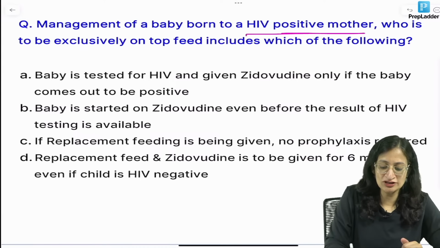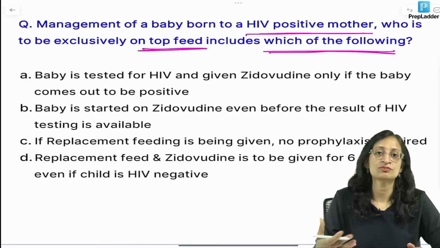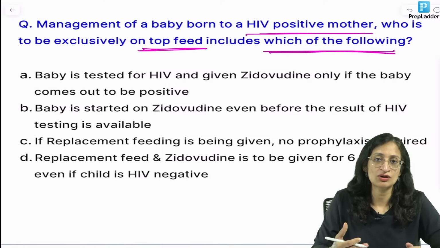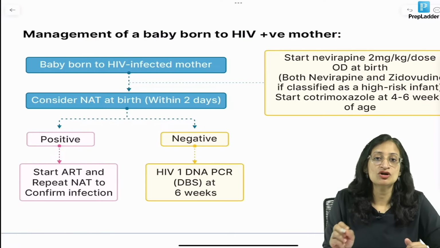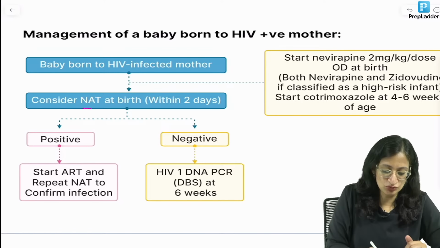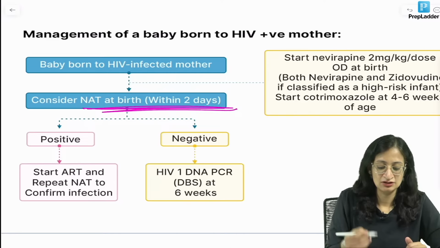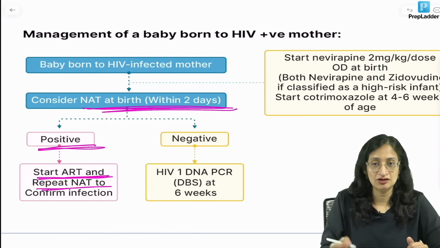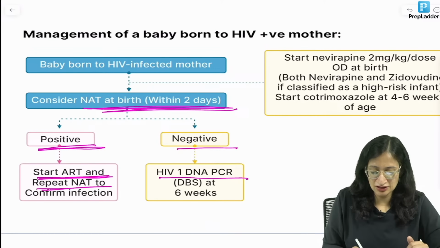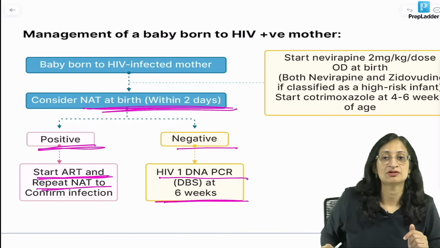Management of a baby born to HIV positive mother who is exclusively on top feeds, which of the following? So let us first discuss a little bit about a baby born to an HIV positive mother, then we come back to answer this question. A baby born to an HIV infected mother, you have to do NAT at birth within 2 days. If positive, start antiretroviral therapy and repeat NAT to confirm infection. If negative, HIV-1 DNA PCR at 6 weeks using dried blood spot.